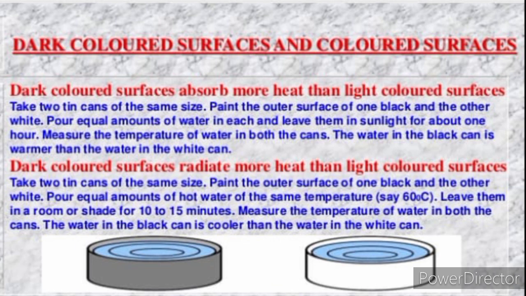Dark colored surfaces radiate more heat than light colored surfaces. This can be shown with the help of this activity. Take two tin cans of the same size, paint the outer surface of one black and the other white. Pour equal amounts of hot water of the same temperature, say 60 degrees Celsius. Leave them in a room or shade for 10 to 15 minutes. Measure the temperature of water in both the cans. The water in the black can is cooler than the water in the white can. This shows that dark colored surfaces radiate more heat than the light colored surfaces.